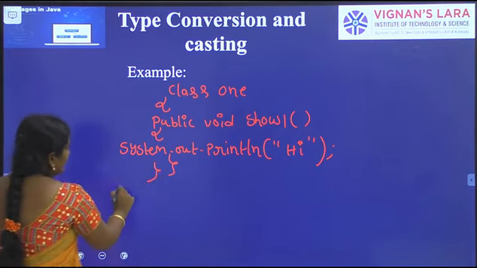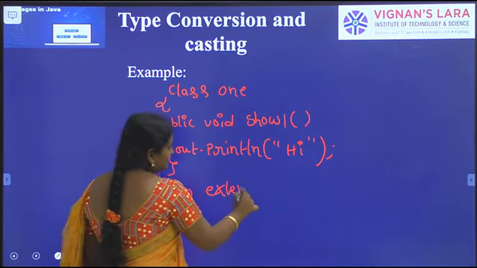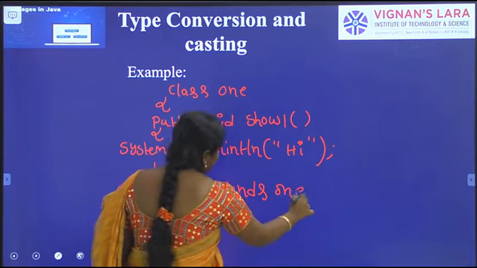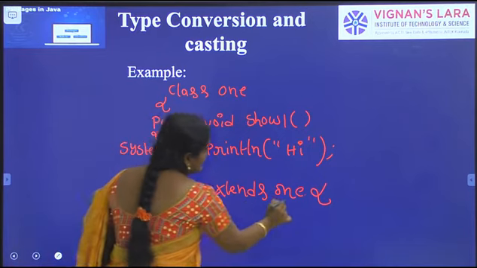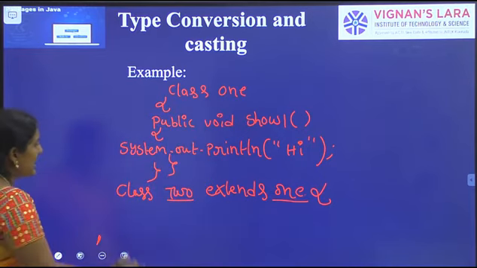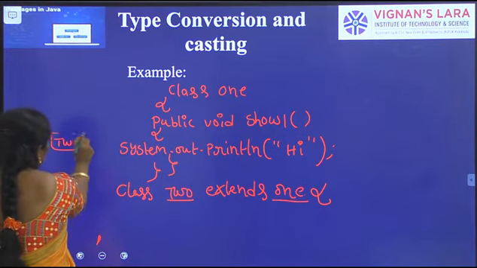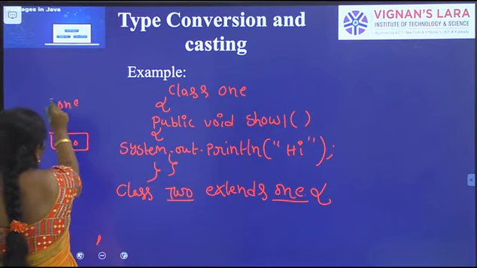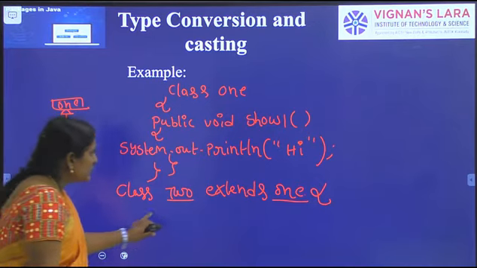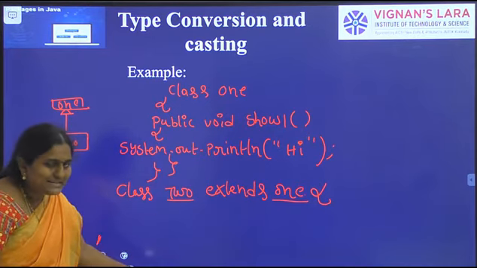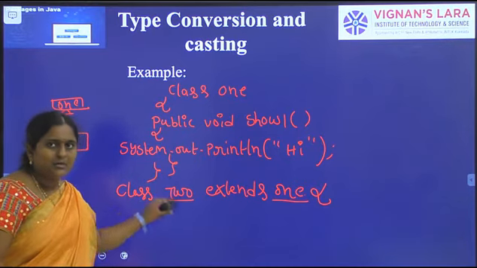Next, here I am defining one more class, class 2 extends 1. In this, 2 is the subclass and 1 is the superclass. 2 has some properties of its own, but since it extends the superclass, the properties available in class 1 can also be accessed by it.